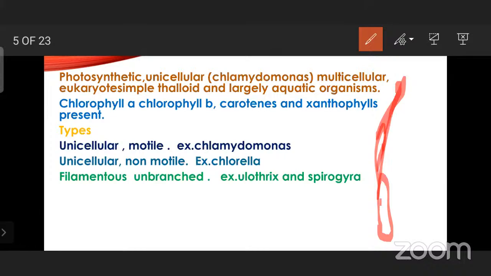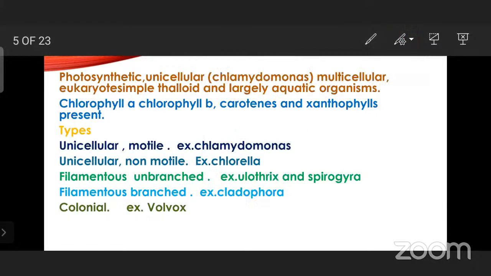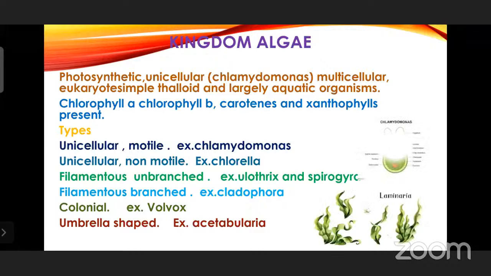It is filamentous and unbranched, there are no branches. Ulothrix and Spirogyra are examples for that. And next, filamentous branched, example cladophora. It will have a branched body. Thallus will be branched. And next, umbrella shaped, acetabularia. You can see the pictures also here, laminaria.